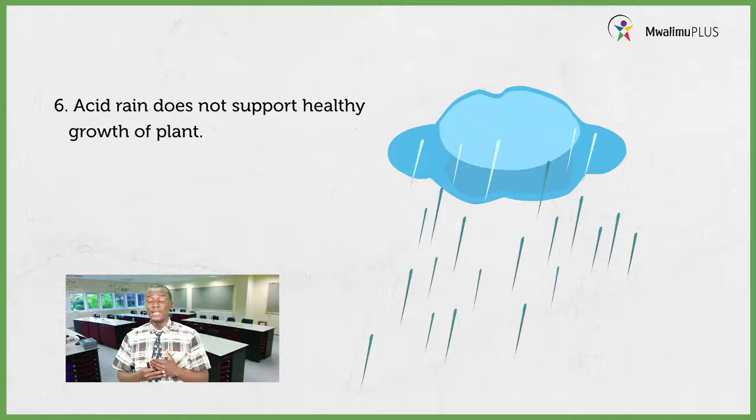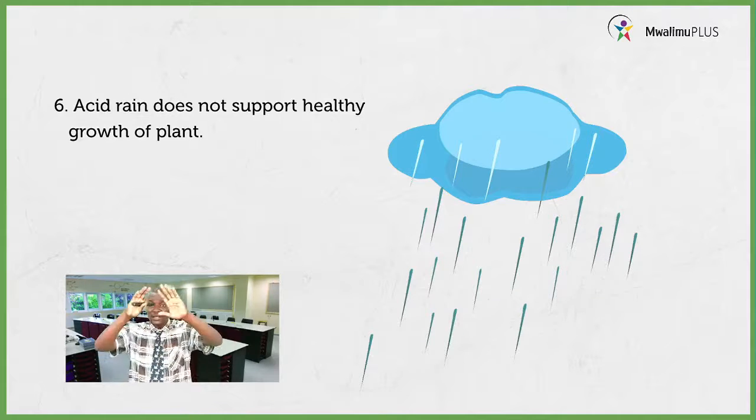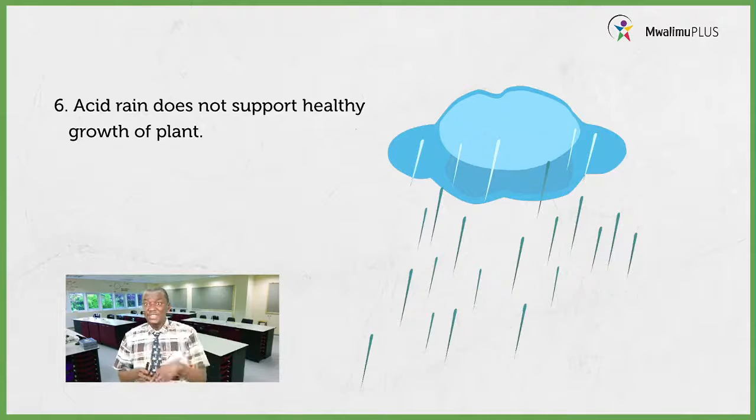Learners, I want you to know that when you release carbon dioxide or smoke, sulfur dioxide into the atmosphere, then they will stay there in the atmosphere for some time, and in that process, when there is rainfall, you will find that the carbon dioxide and the sulfur dioxide will mix with the rain. So such rain, when it falls, it will be acidic.